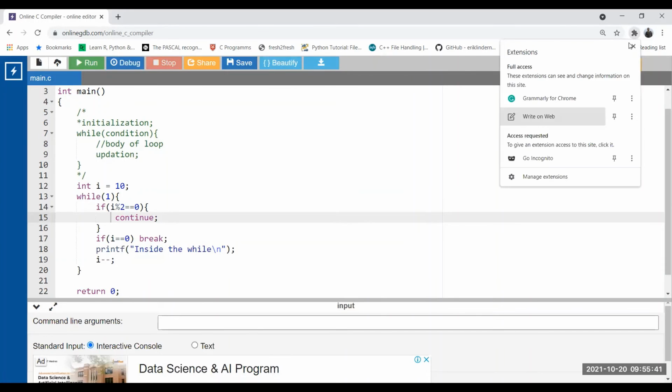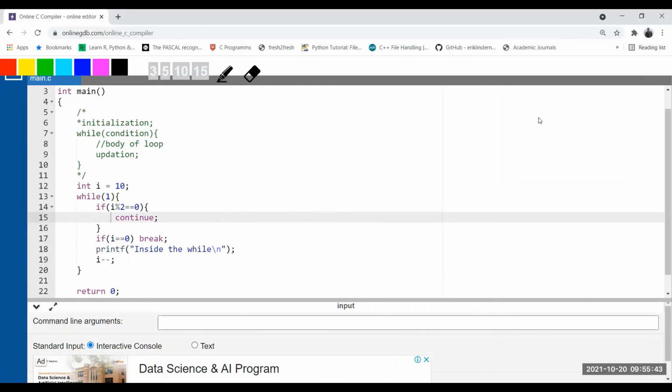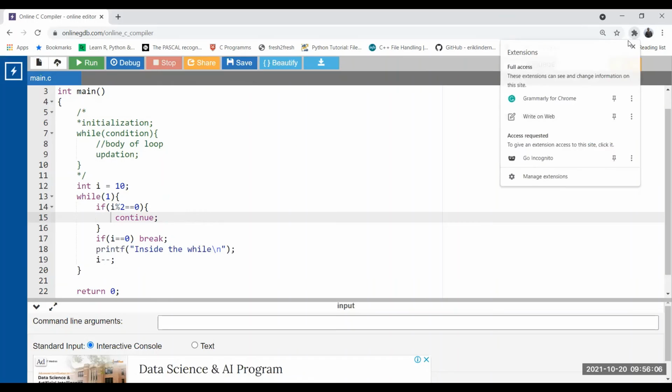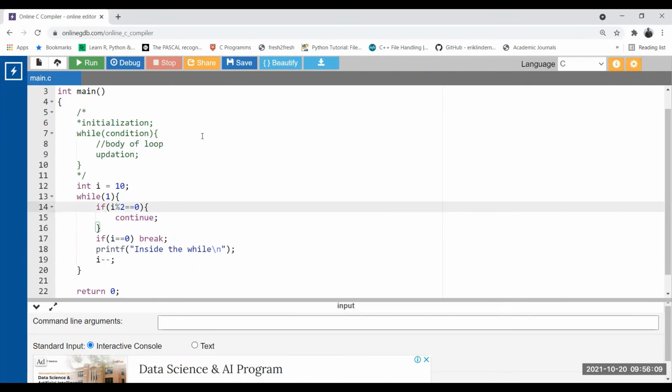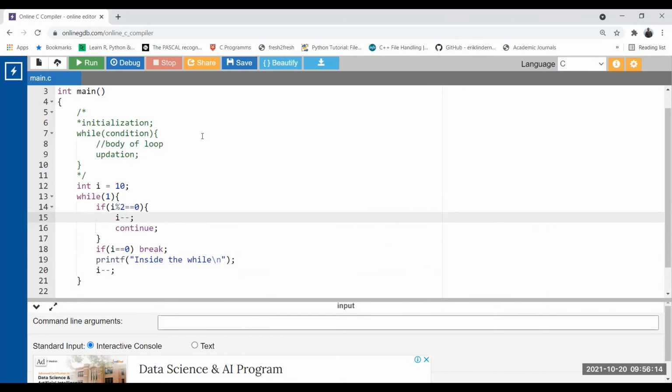Because of the nature of the while loop, we put the updation as the very last statement. So when this line becomes true, because of this continue, it continues with the loop. It is not reaching here. It is not reaching here. So what do we need to do? We need to place this I here before continue. Okay, so let's do this. I minus minus. So before continue, I will be decremented.